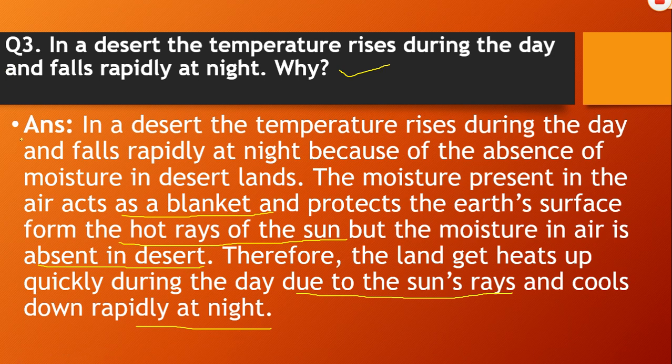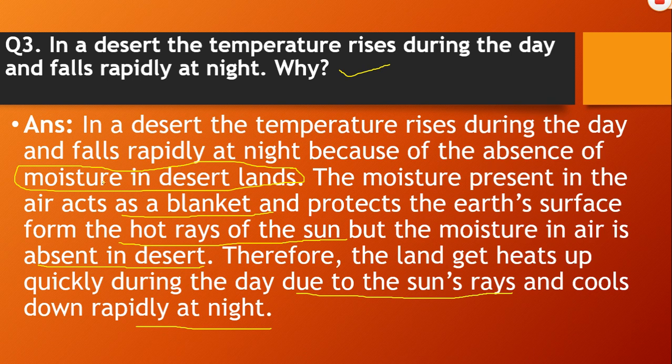Okay, let's read out the answer again. In a desert, the temperature rises during the day and falls rapidly at night. But why? Because of the absence of moisture in desert lands, right? So that is the main reason.